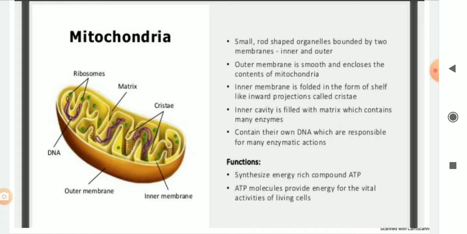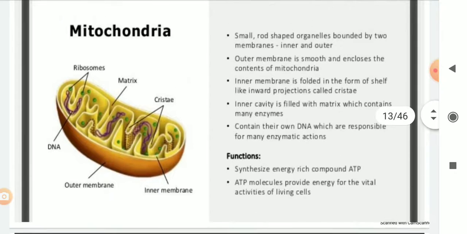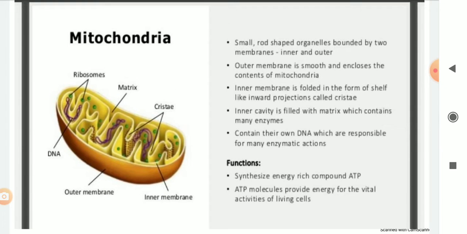So they can synthesize energy rich compound ATP. ATP is the energy currency of the cell. When the energy is produced in the mitochondria by the process of respiration, then this energy will be stored in the cell in the form of ATP. ATP is the energy molecule, you can say. So whenever the cell requires energy, this ATP will break down and give rise to energy. That's why mitochondria is called the powerhouse of the cell. So ATP molecule provides energy for the vital activities of living cell, you can see.